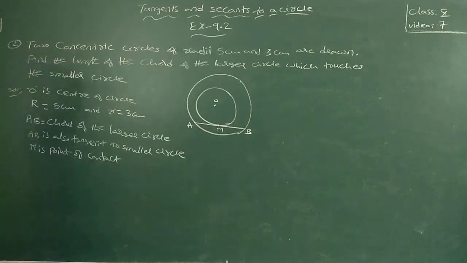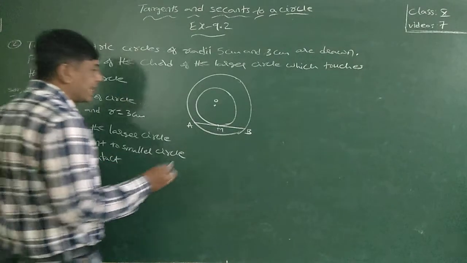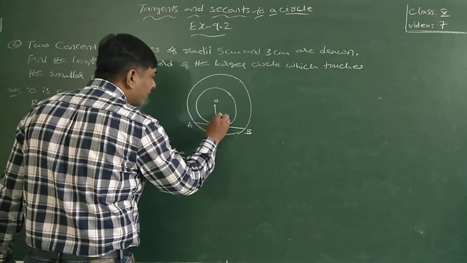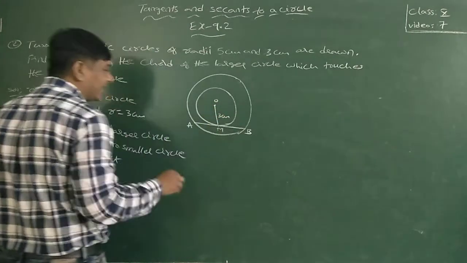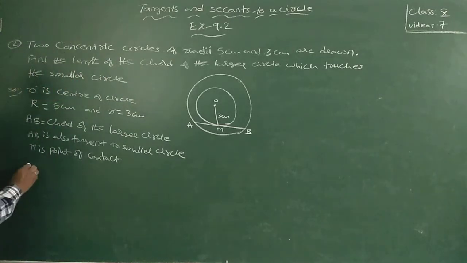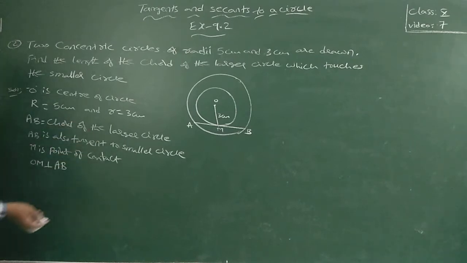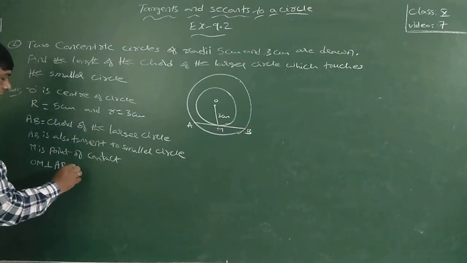Join OM. OM is the 3 centimeter radius, and OM is perpendicular to AB, because the radius at the point of contact is perpendicular to the tangent.